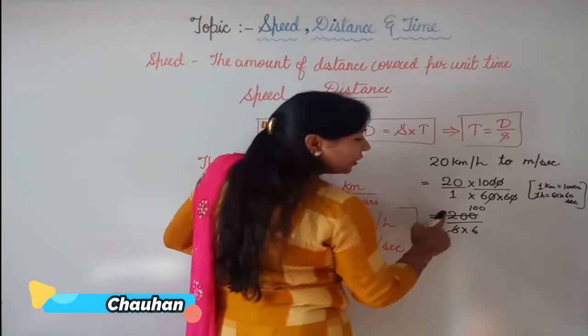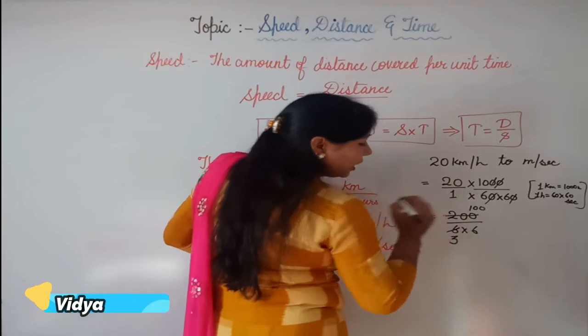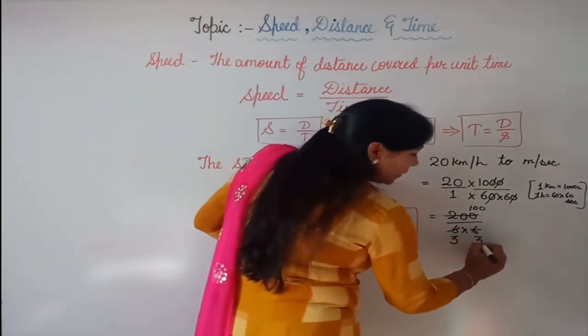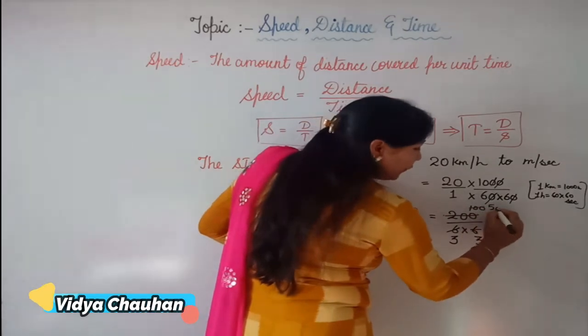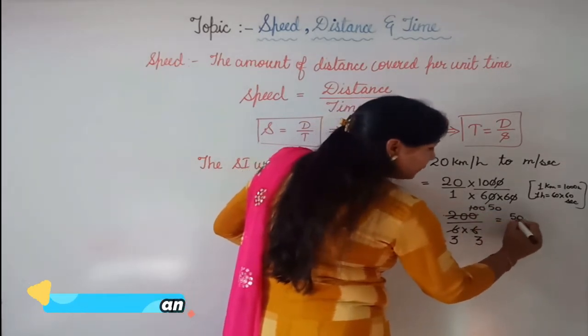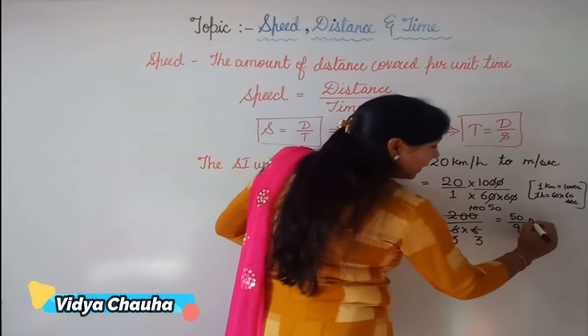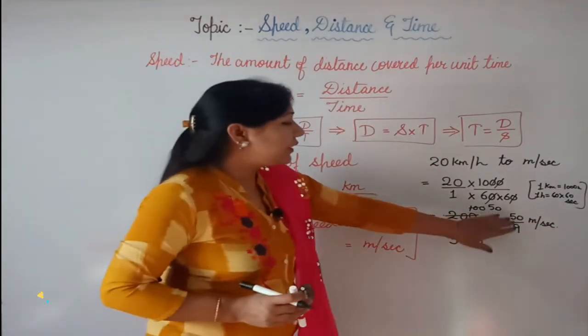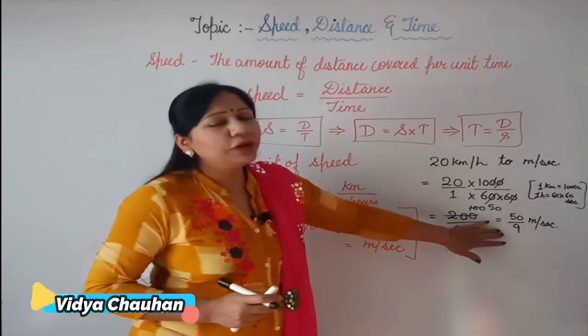Dividing it by 2, you will get 100 here. Dividing it by 2, you will get 3 here. Dividing one more time, 2 3s are 6 and 2 50s are 100. So your answer is 50 upon 9 meter per second. Either you can leave it in the fraction form or you can convert it into decimal form.